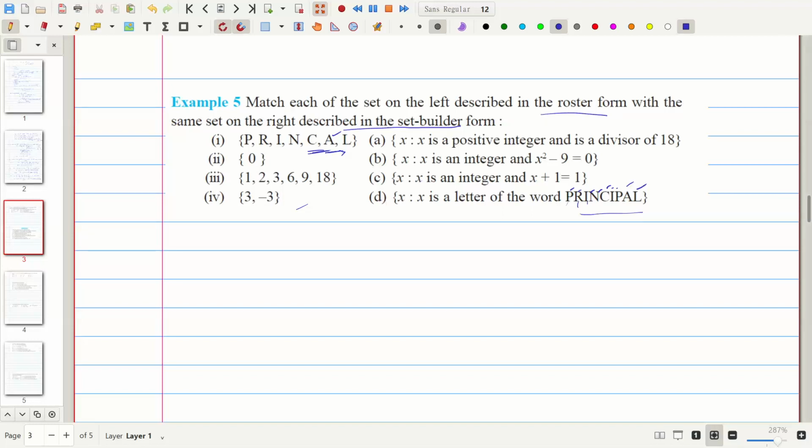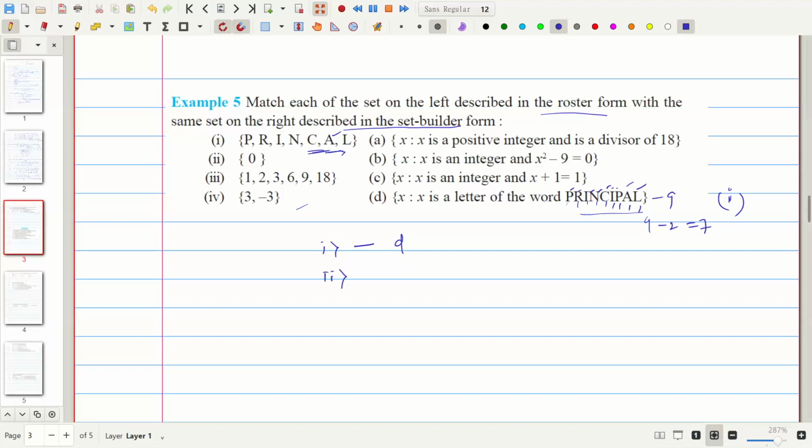1 2 3 4 5 6 7 8 9. So these are the nine letters and two repeats, so 9 minus 2 is 7. So these are the 7: 1 2 3 4 5 6 7. Okay, then it is 1, it is 1. So this 1 means what? The answer of 1 is D.